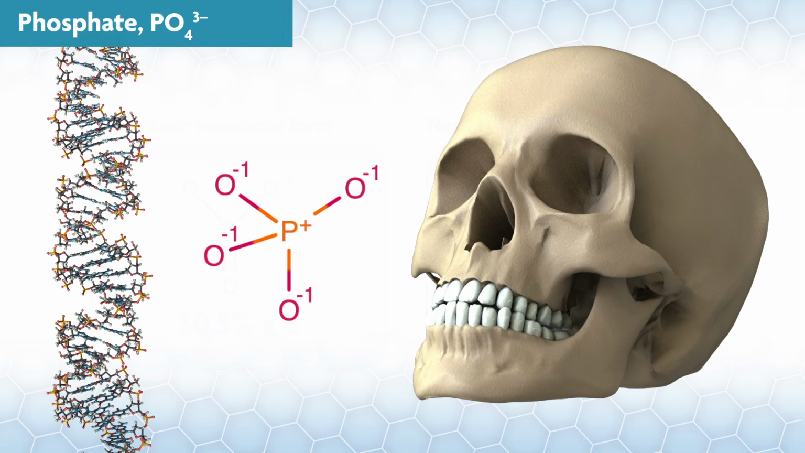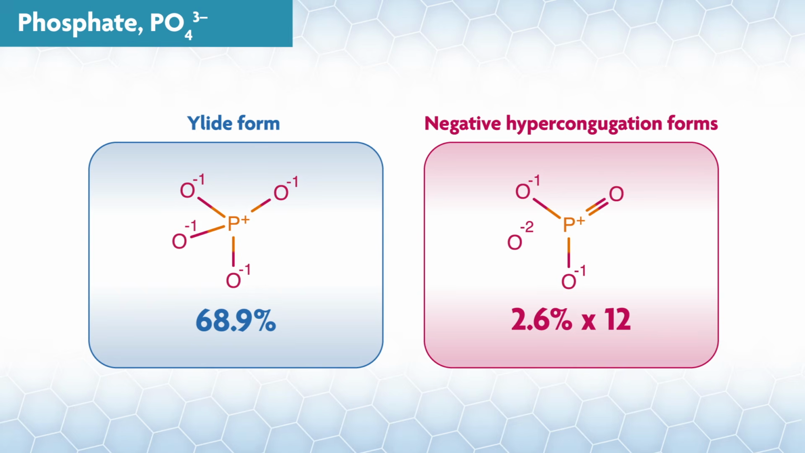Then there's phosphate, PO4 3-, which is found in your bones, teeth, DNA, RNA, and ATP. The main contributor is this ylide form where all of the oxygens have an anionic charge and the phosphorus has a positive charge. Then there's resonance stabilization through negative hyperconjugation.